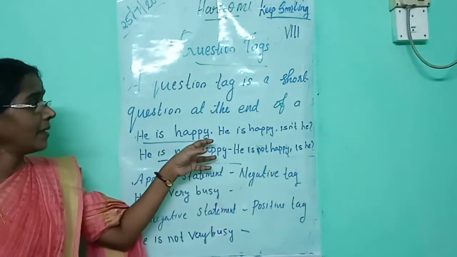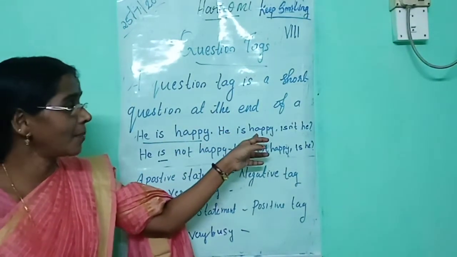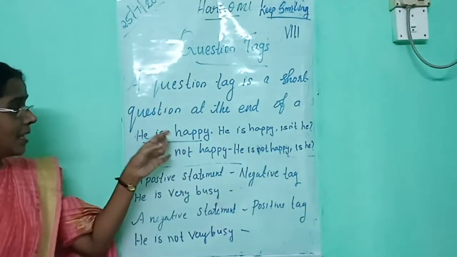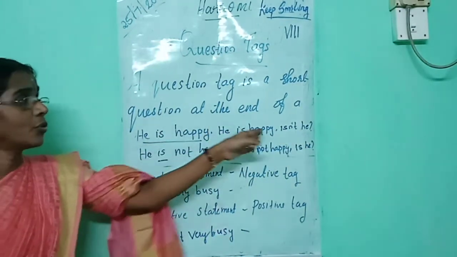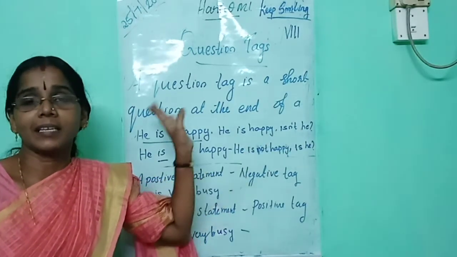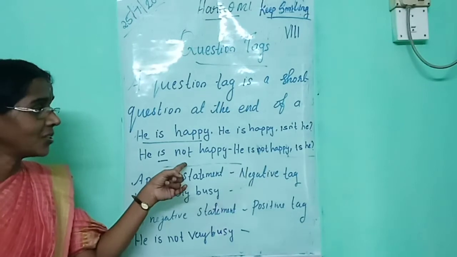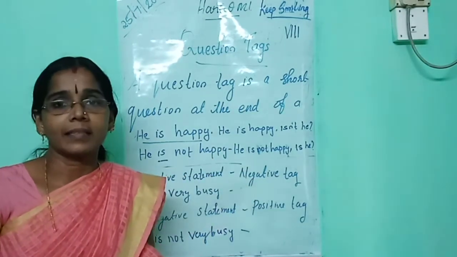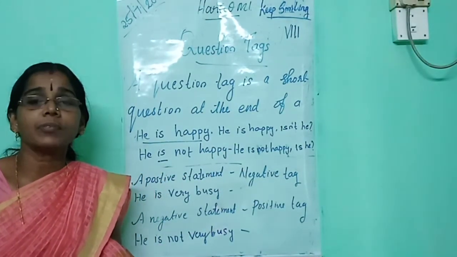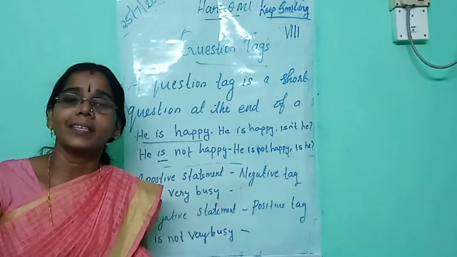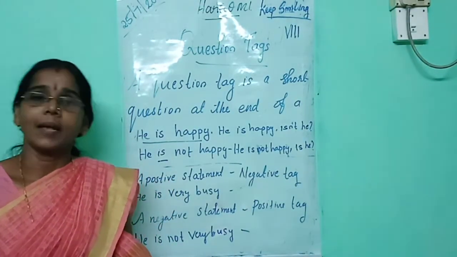He is happy. When you write the answer, he is happy, put a comma here. Then is he. If the sentence is positive, you should write the negative tag. If the sentence is negative, use the positive tag. That means a positive statement requires a negative tag, and a negative statement requires a positive tag.